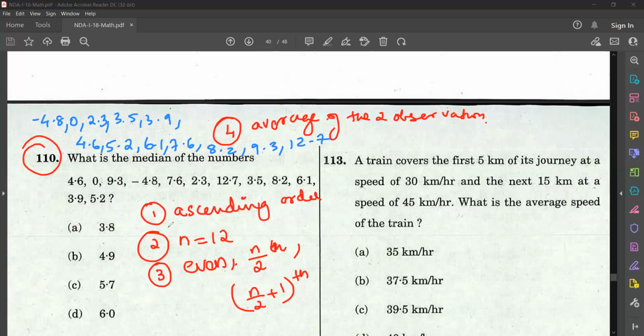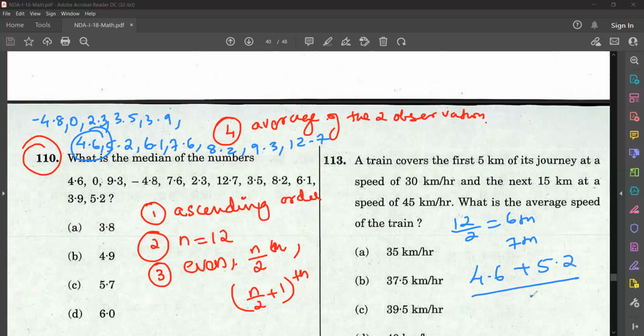Now 12 observations are there. So 12 by 2, that is 6. So 6th observation and 6 plus 1, 7th observation. So which is the 6th observation? 1, 2, 3, 4, 5. 6th observation is 4.6. 7th observation is 5.2.